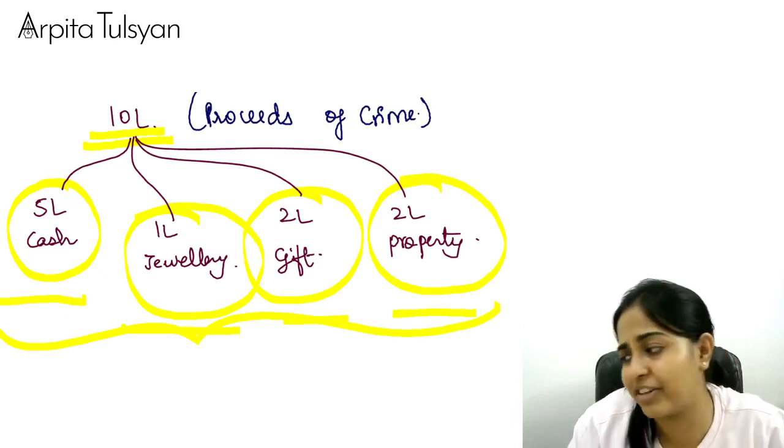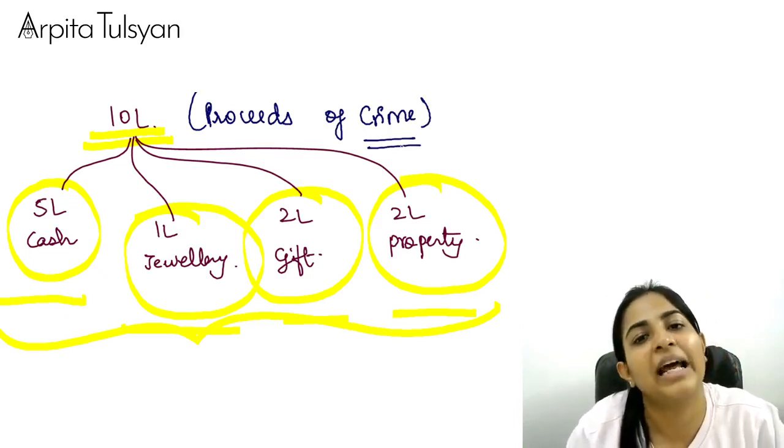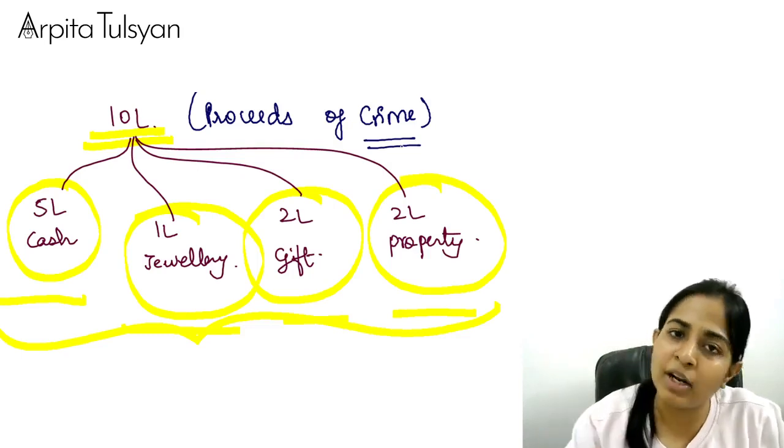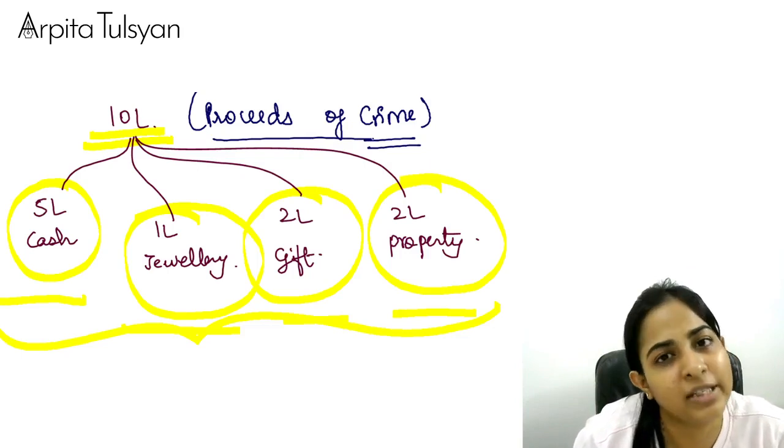In very simple language, proceeds of crime is nothing but any amount which is earned out of criminal activity. Someone kidnapped me and got 10 lakh, which means he has done a crime and got 10 lakh. So this 10 lakh will be called proceeds of crime.